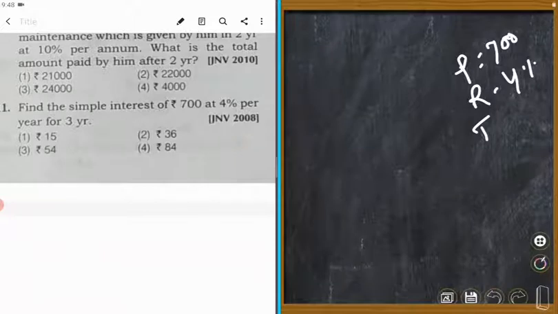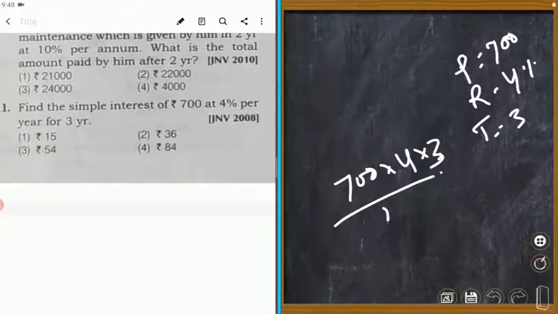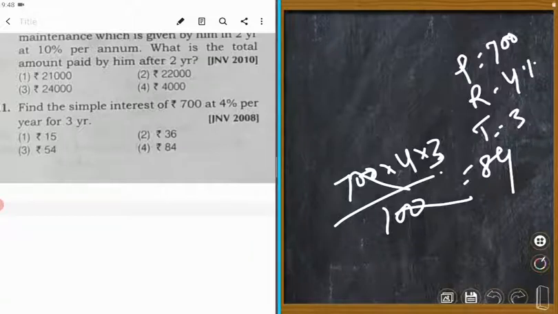Time how many? 3 years. Zero cancel. Right? 3 4s are 12, 12 7s are 84. Which is correct? Number 4 is correct.